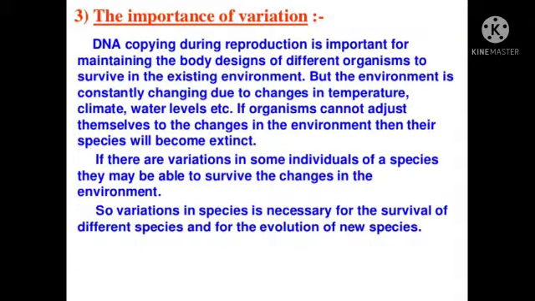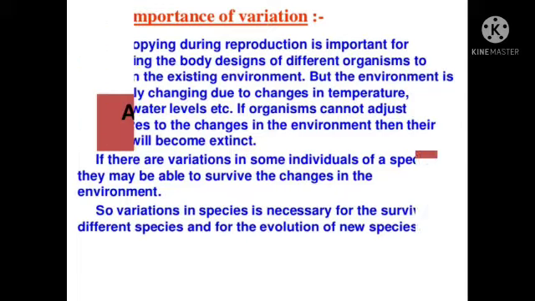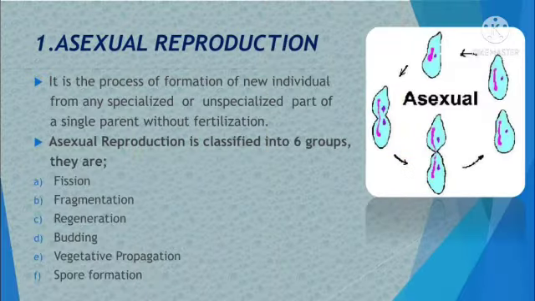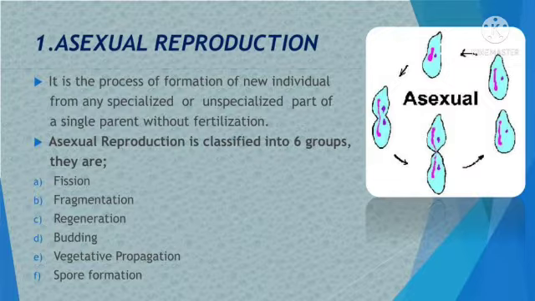Next, we will discuss the importance of variation. So, variation in species is necessary for the survival of different species and for the evolution of new species. So, next we will discuss asexual reproduction in plants, or the reproduction used by single organisms.